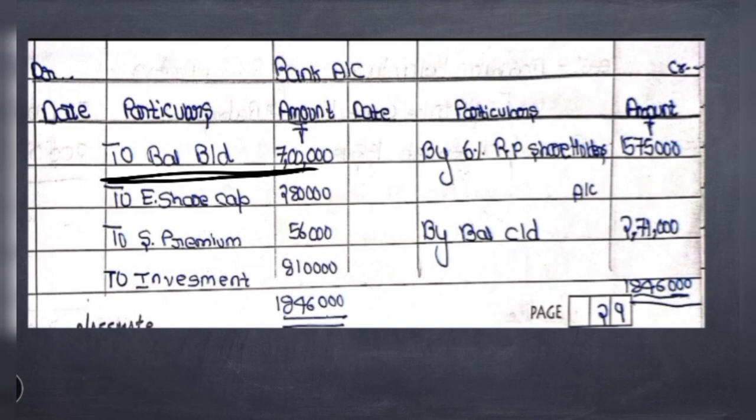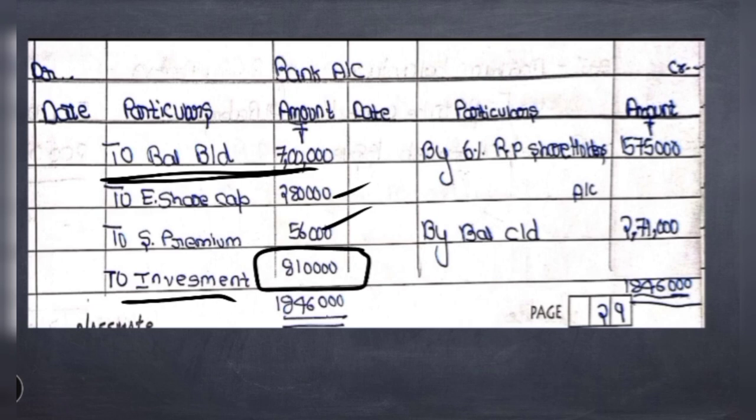Then at the time of fresh issue, we have written the entry: bank account debit to equity share capital account 2,80,000, to securities premium account 56,000. So this is the first entry. Then at the time of sale of investment, we have written the entry: bank account debit 8,10,000, profit and loss account debit 30,000, to investment account. So here we have to write to investment account, the amount of sale proceeds, 8,10,000. So these are the two receipts at the time of preparing the bank account.